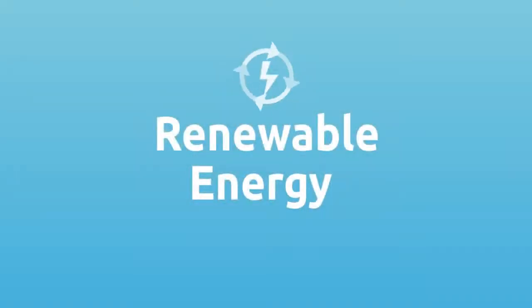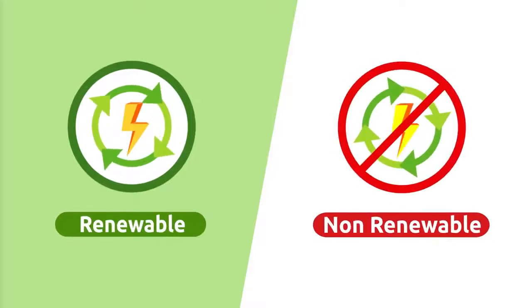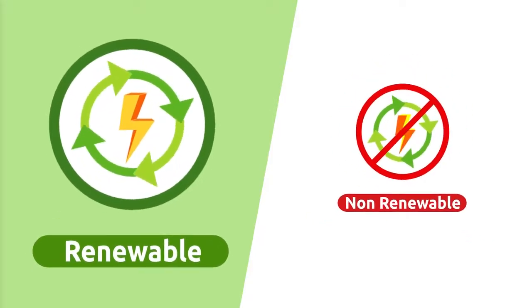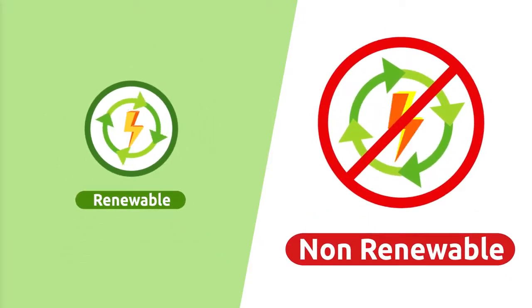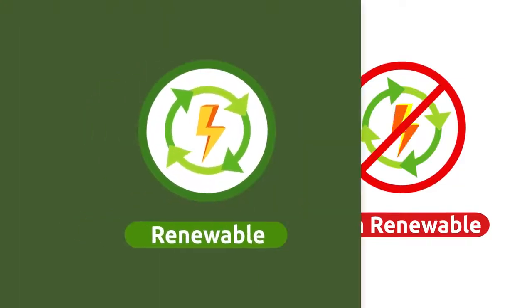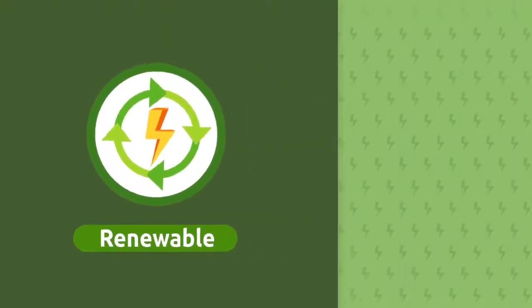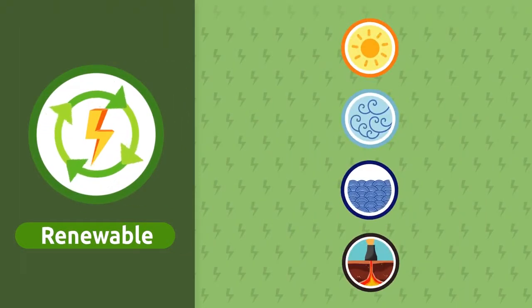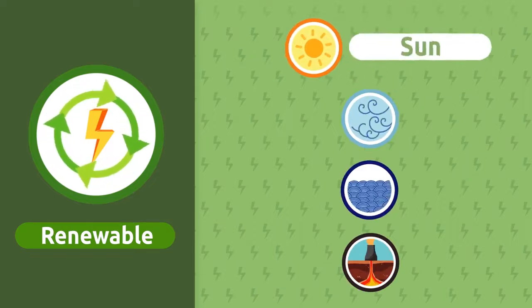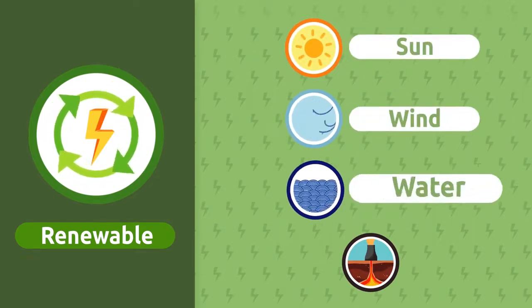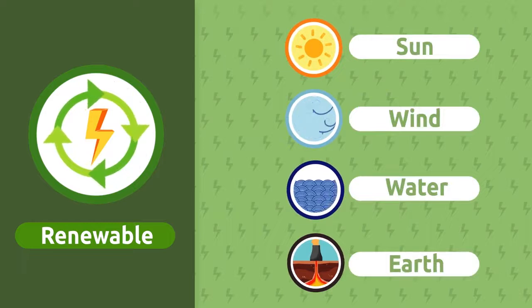Renewable energy. We obtain energy from two different sources: renewable energy sources and non-renewable energy sources. Today we're going to learn about renewable energy sources. Renewable energy refers to all those limitless energy sources present in nature. The sun, the wind, the force of water, or the inner heat of the earth are examples of renewable energy sources.